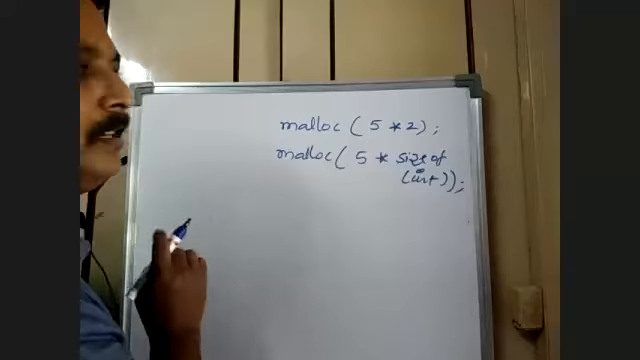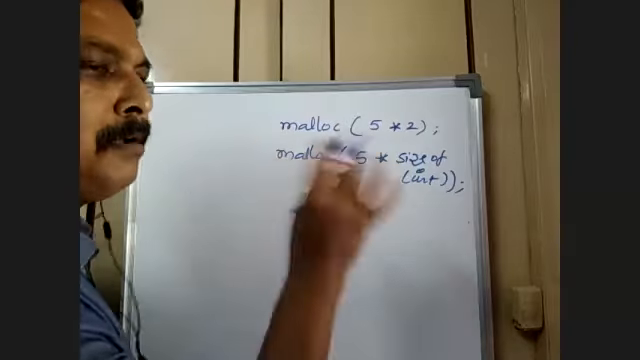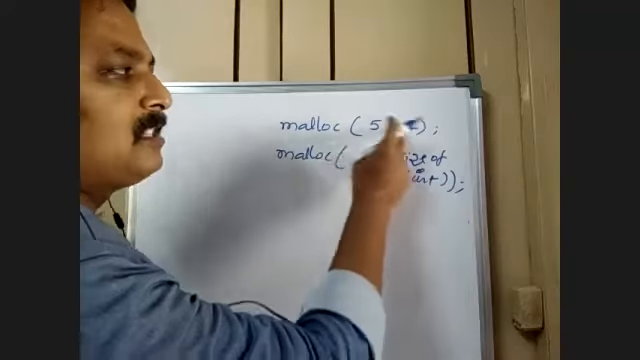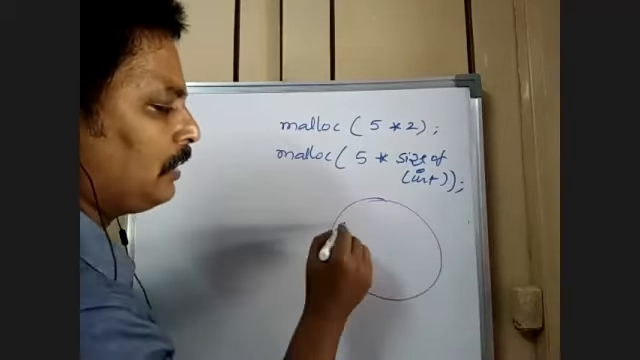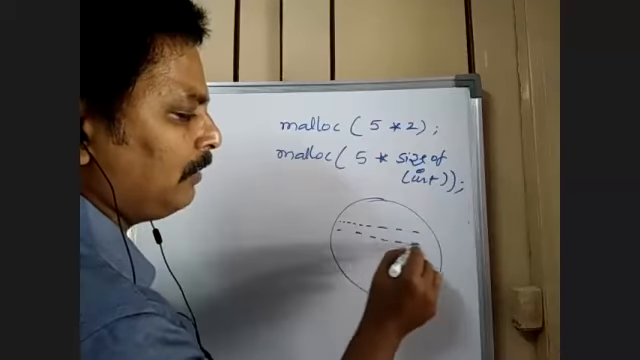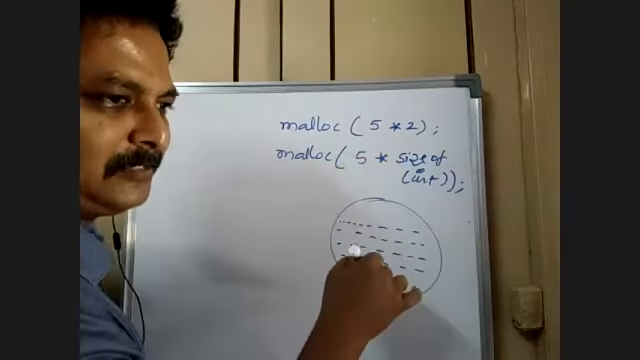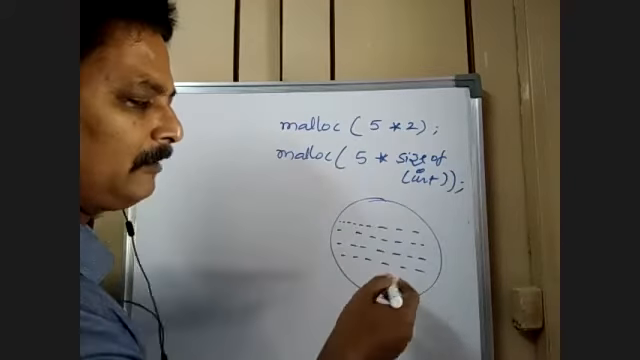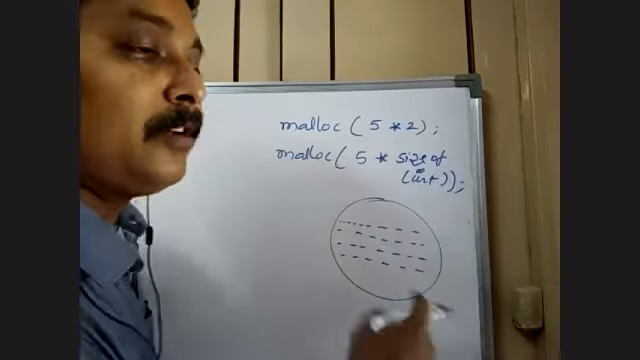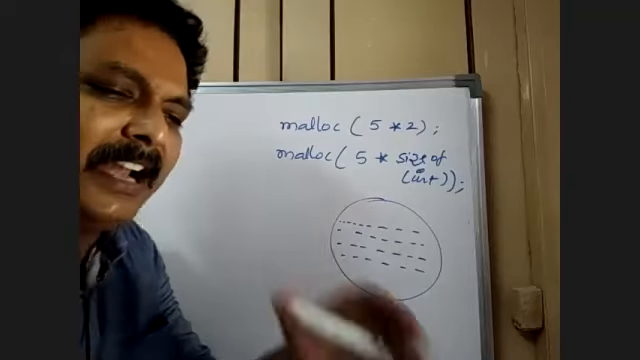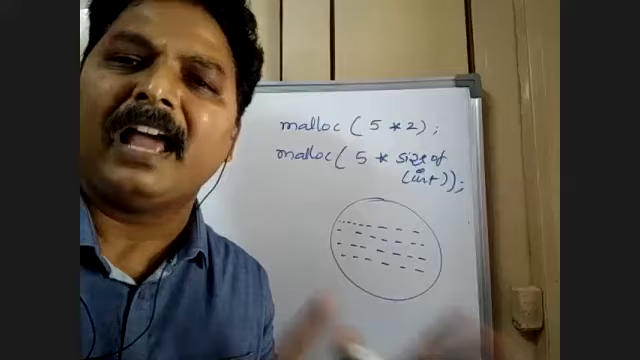Now tell me what happens. Malloc is a function meant for allocating the memory. How does this malloc function allocate the memory? 5 into 2 bytes, as each integer occupies 2 bytes. In the memory, all the locations are there. Each location will have an address. Wherever there is data in the memory, any data will have an address.